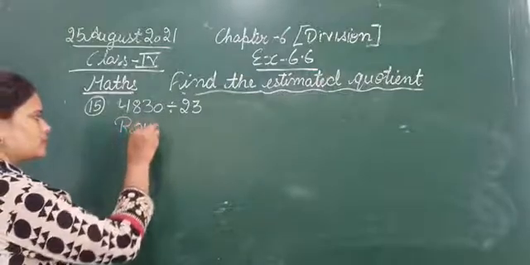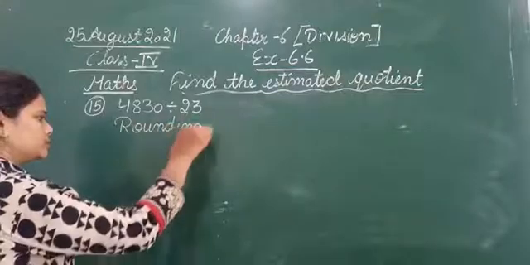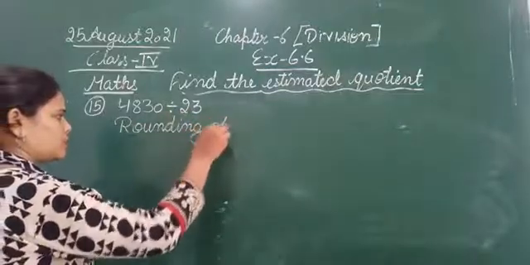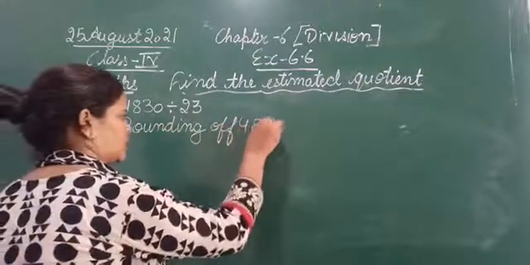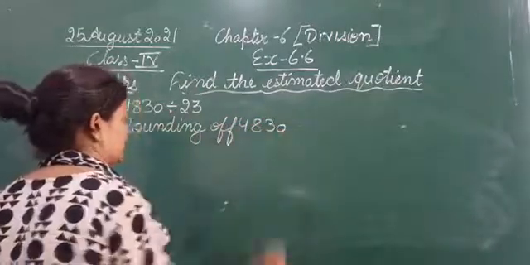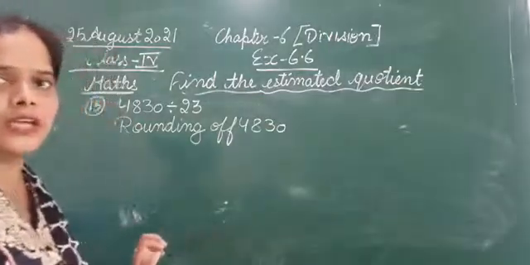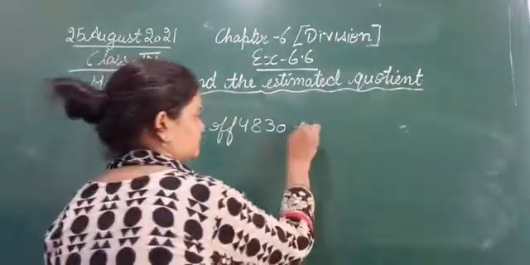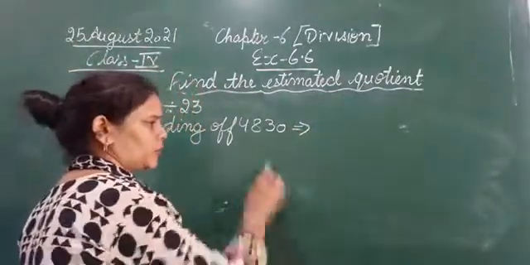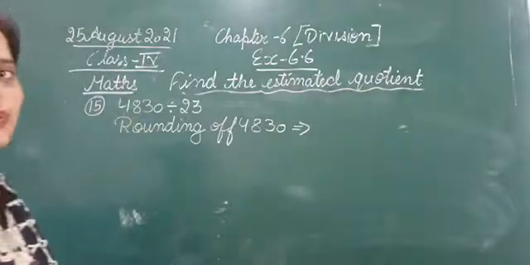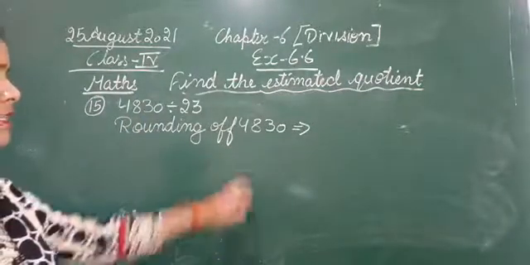Rounding off 4,830. Okay, so again 4830 is a 4-digit number, so that means the highest place value is 1000.